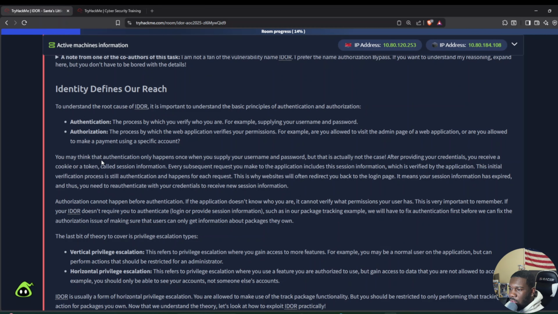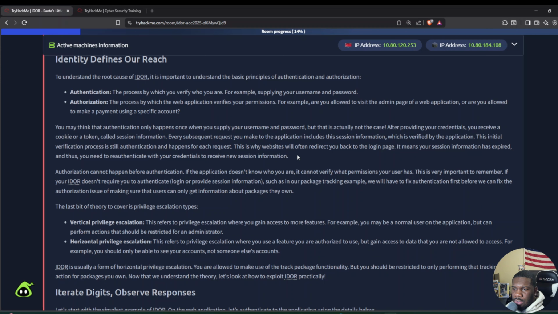And this says that authentication only happens once. Basically, when you're using a website, you have a session. You have an active session that has cookies, it has tokens, and all of this is attached to your current session. So verification is always happening anytime you try to access something on a website.